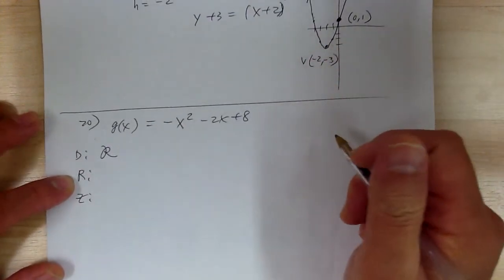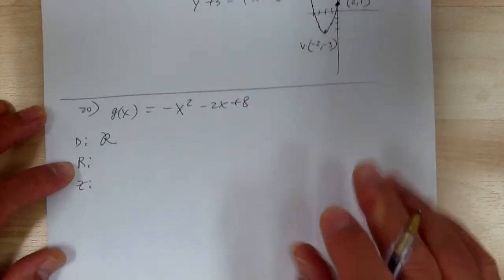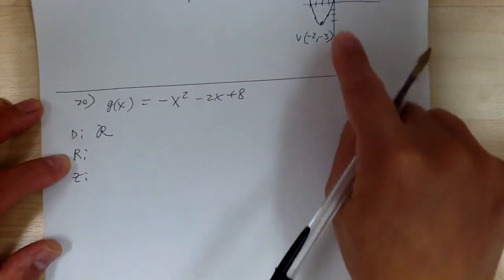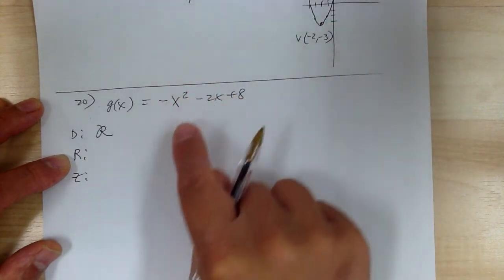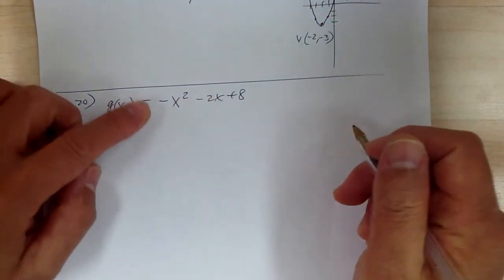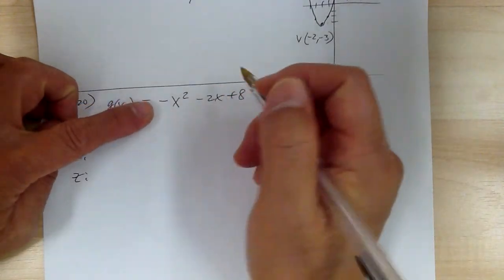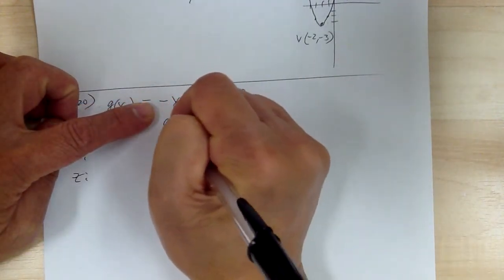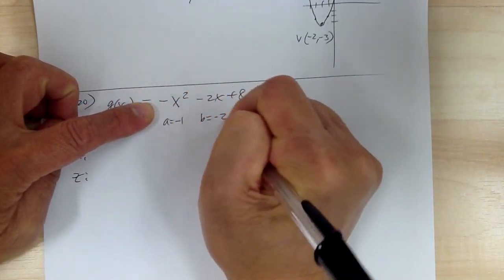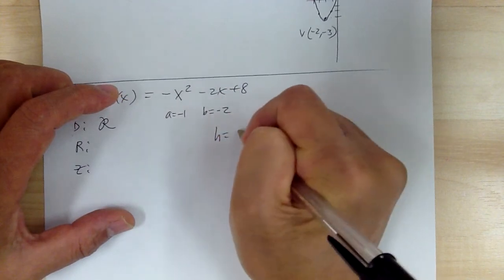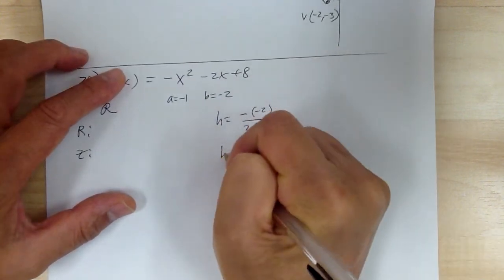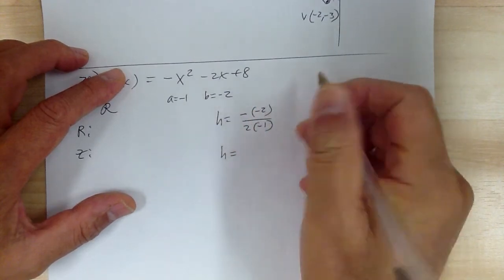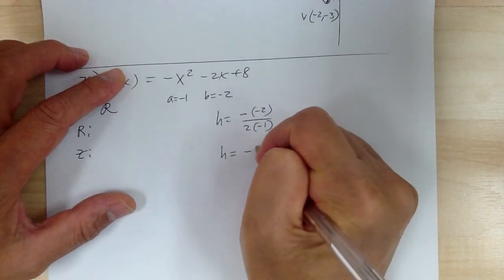Again, there are a couple of ways you can do this. You can graph it and look at the graph to find the range, or all you need is the vertex. Here a equals negative 1, b equals negative 2, so h equals negative b over 2a, so h equals negative 1.